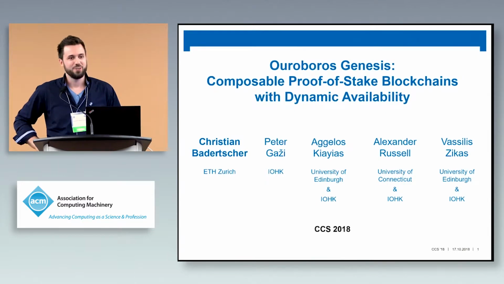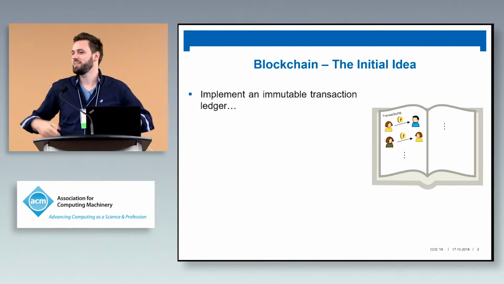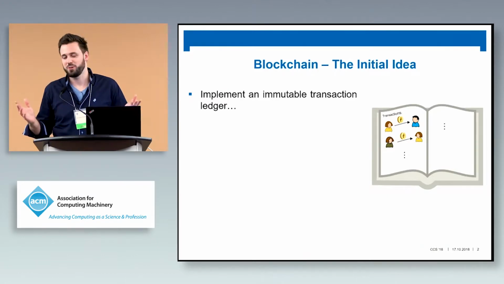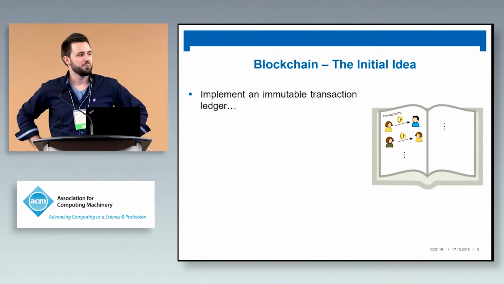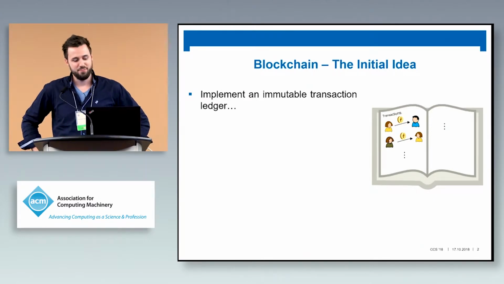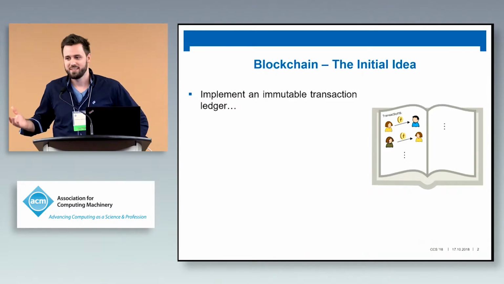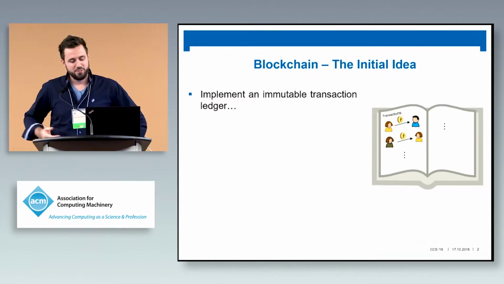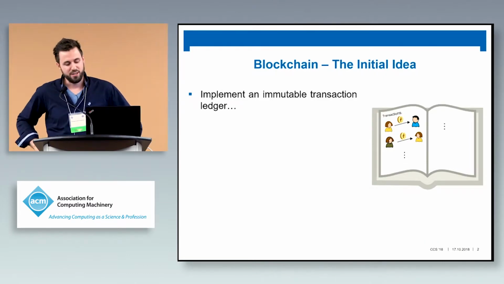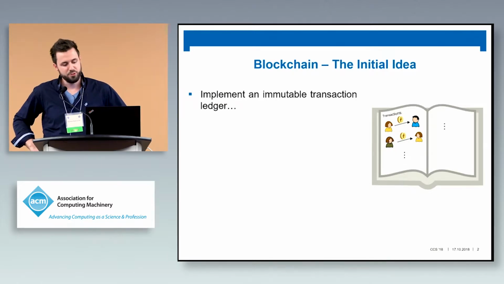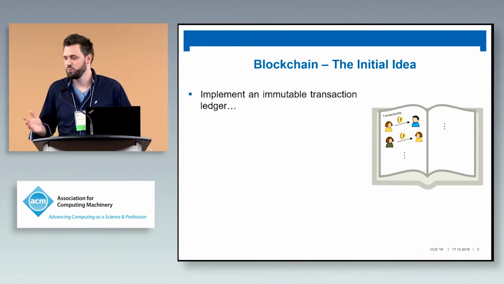So let me first recall quickly what the original goal of blockchain protocol was and still is. We can succinctly summarize that as: it should implement an immutable transaction ledger. So what is that? Well, it's a kind of an object where everybody can look up how much money everyone has. It's a recording of transactions of who transferred how many coins to whom. And it should be immutable in the sense that if you see a transaction in there, it shouldn't be changed afterwards. So it's kind of written in stone.